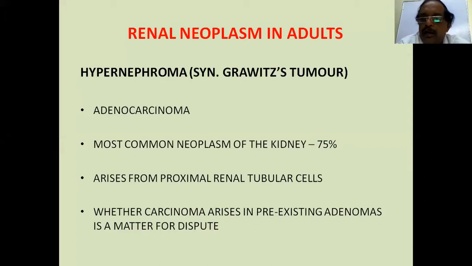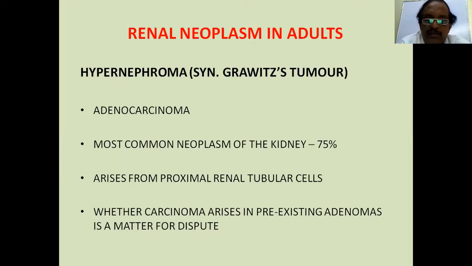So it is an adenocarcinoma. The commonest renal cell carcinoma is adenocarcinoma, the cell of origin being the proximal renal tubular cell. It is the most common neoplasm of the kidney. As I said, if there is a solid mass from the kidney, think of it as a renal cell carcinoma only, and regard other things only as a rarity.